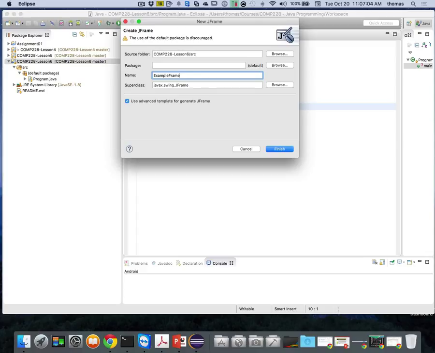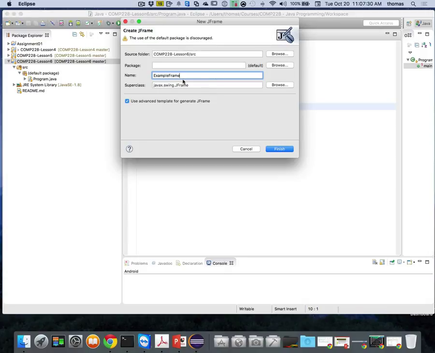frame, right? Who has these components, by the way? Does anyone have the components that I have? Yay! One person, two people. You have the components too? There's a Swing. You have the Swing, right? Yeah. Okay. So who has the Swing components as part of their package? You have a couple of people. Anyone not have the Swing components? A lot of people. So you don't have anything. You have nothing. No, nothing there at all. Might be part of your perspective. You may want to check to make sure that the Java perspective is the one that you have active, right?